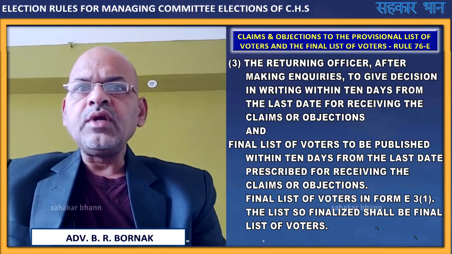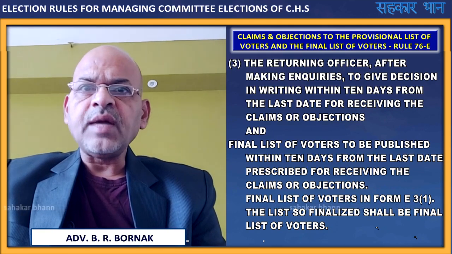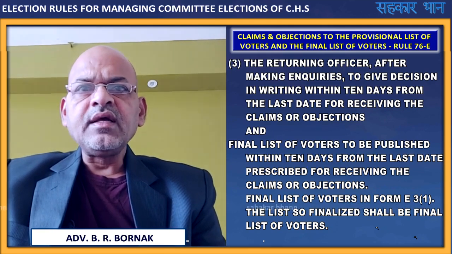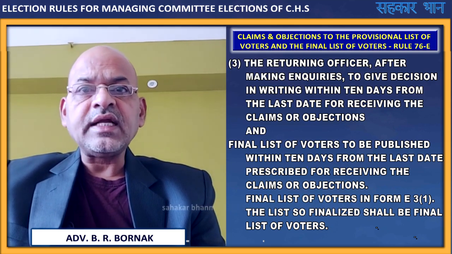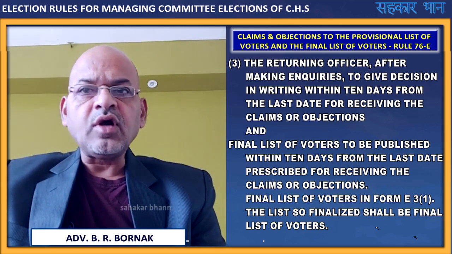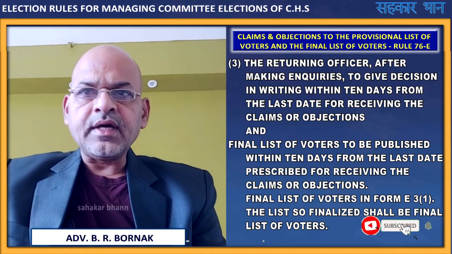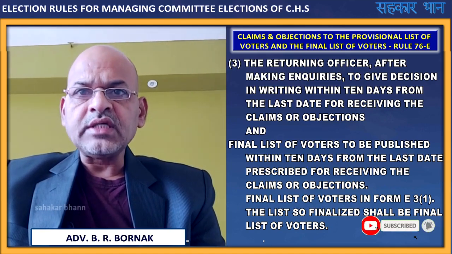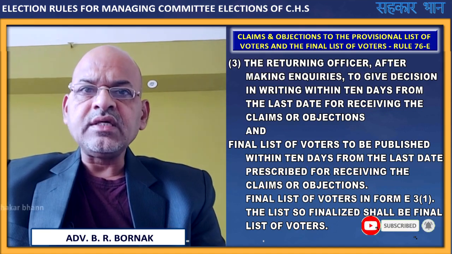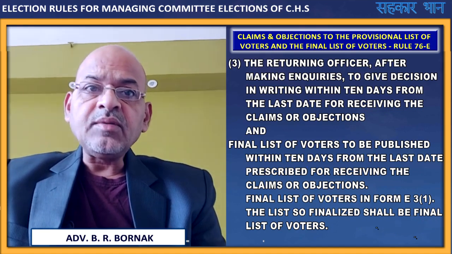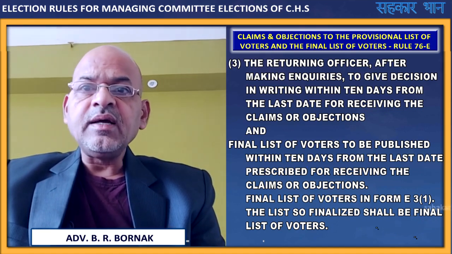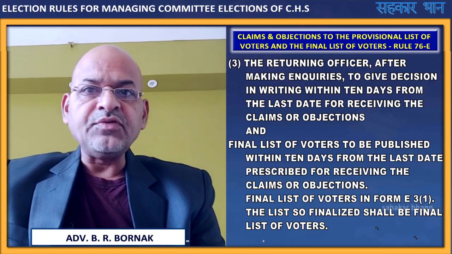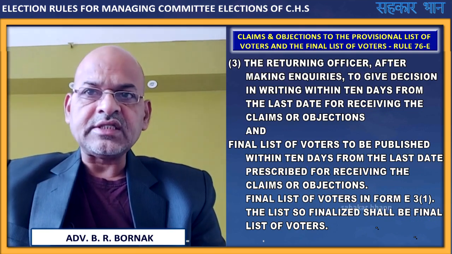The returning officer will give his decision after making a summary inquiry. And thereafter the final list of voters is to be published within 10 days from the last date prescribed for receiving the claims or objections.